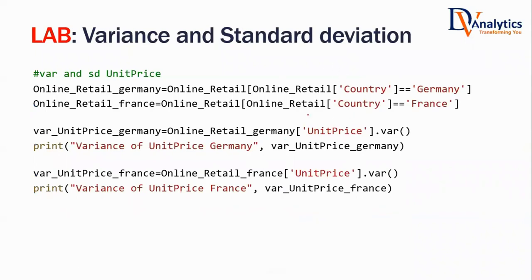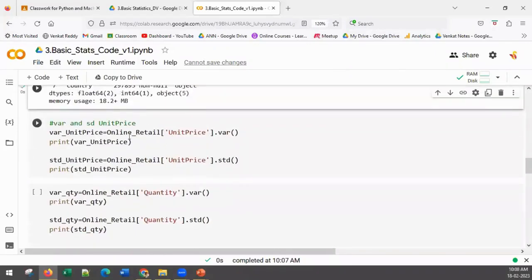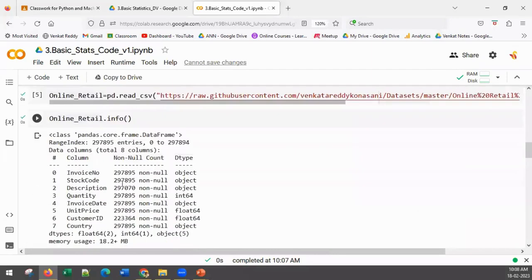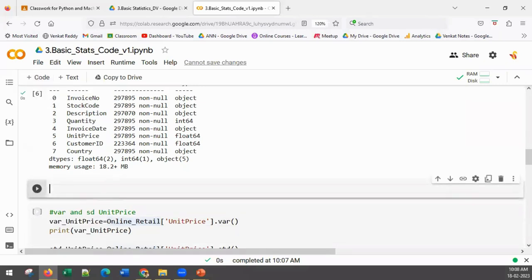What we want to do is divide the data into two parts: country is Germany, country is France. This is a data set from various countries. So let us delete these lines of code. We have to add a couple of lines of code in between. Let us write the code.